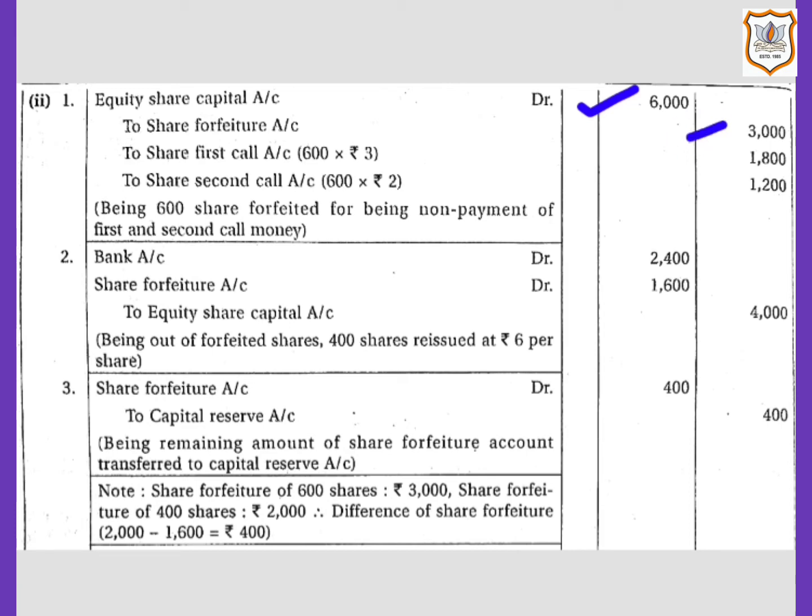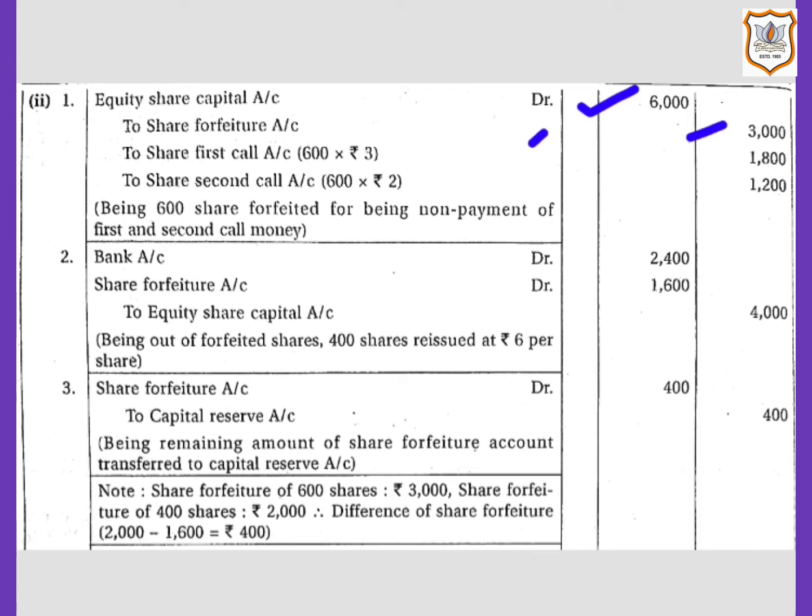It is clearly given in the question that shareholder Sunil had paid application and allotment money of rupees 5 per share. So 600 multiplied by 5 comes to rupees 3,000. So share forfeiture account will be credited by rupees 3,000.